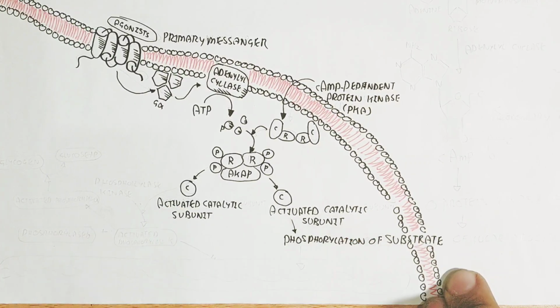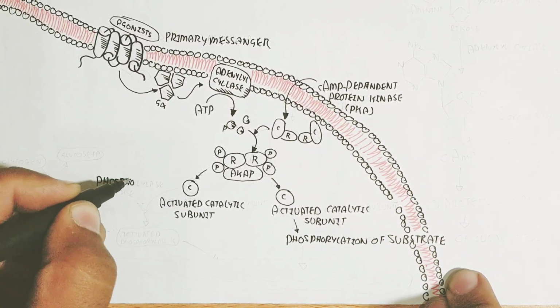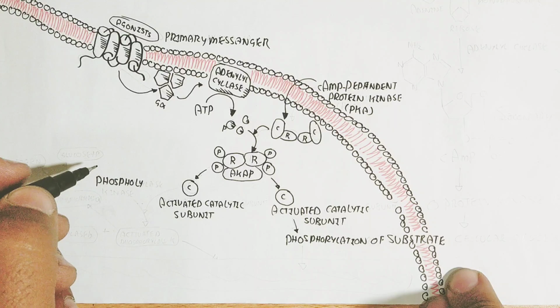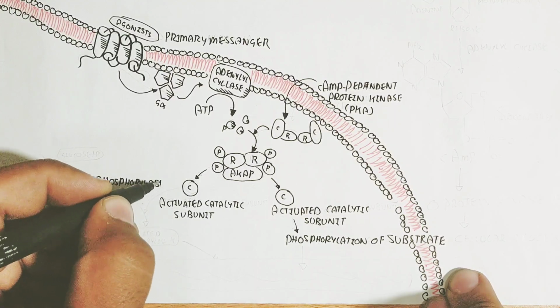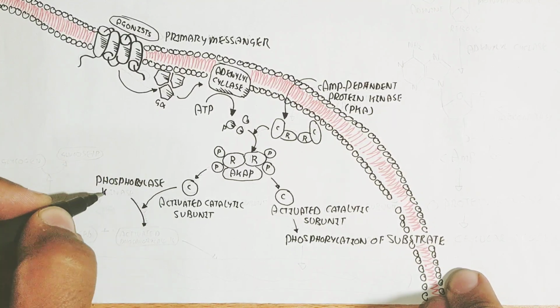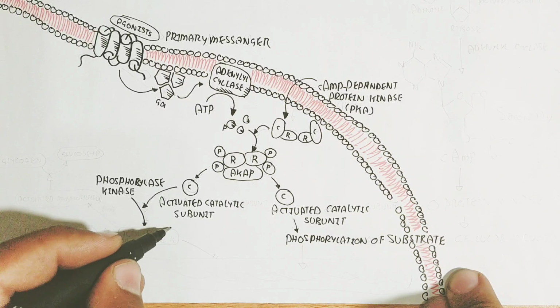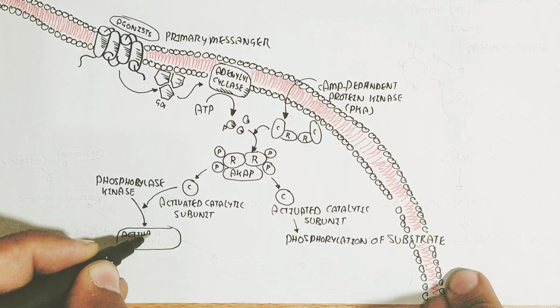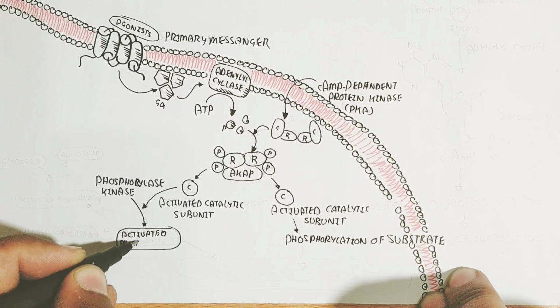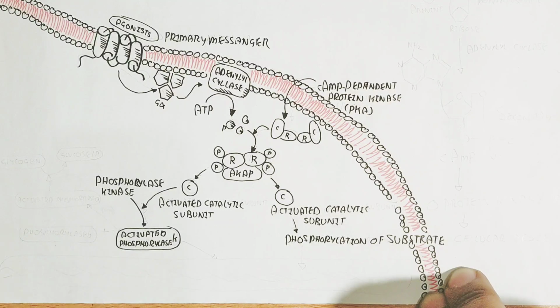For example, the phosphorylation of a substrate, for example DNA or protein. But first we will understand protein, and then we will understand the others. The phosphorylase kinase enzyme is used to activate the phosphorylation of other proteins.